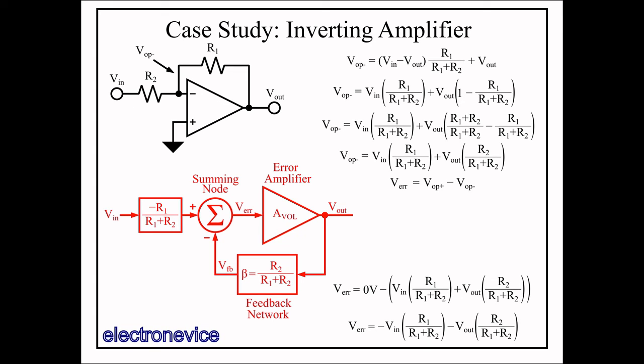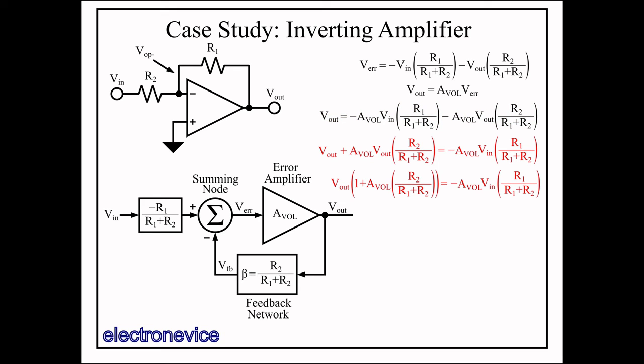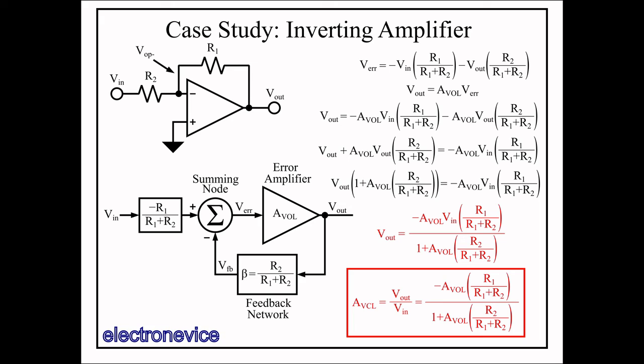Note that beta is the same, which makes sense, since the inverting and non-inverting amplifier circuits have the same structure when the input is zeroed out. So now that we have the feedback loop structure, let's finish the equation. The final equation we need to solve for is Vout equals AVOL times V error. So we plug in our expression for V error, consolidating terms and simplifying, we get the following closed loop gain.